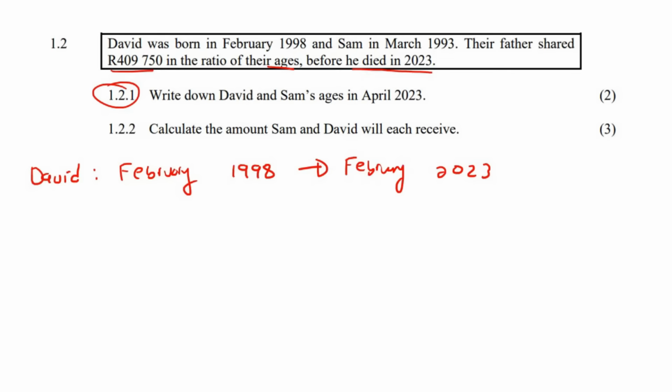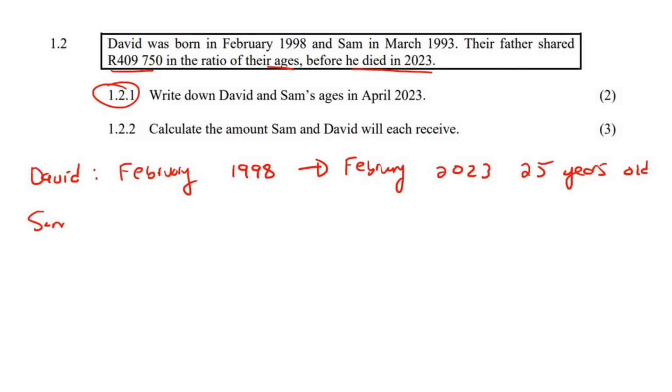Well, that would put him at 25 years old. Okay, you might just need to think about that for yourself, but he's 25 years old, and so that would be in February, but because we are in April, that means he's had his birthday, and so he is 25 years old.